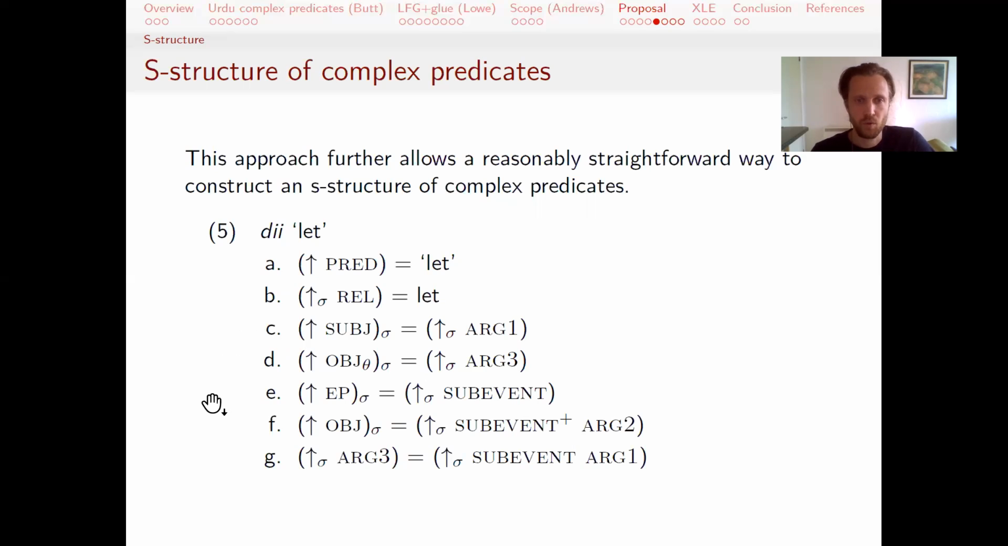The innovative part of this would be the value of the embedded predicate, its semantic structure being associated with the value of a sub-event in the S structure. I'm being fairly agnostic about what exactly the sub-event is, what it should be named, or what its characteristic is. But then the second innovation is that the object, instead of being associated with an arg2 as it would be expected to be, is associated with an arg2 that's embedded in a sub-event, or one or more sub-events. And then the arg3 of this S structure is associated with the arg1 of its sub-event.